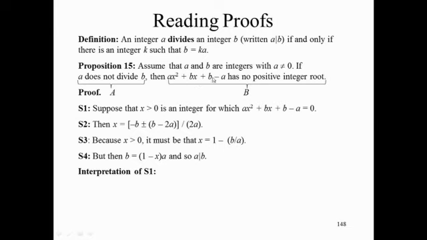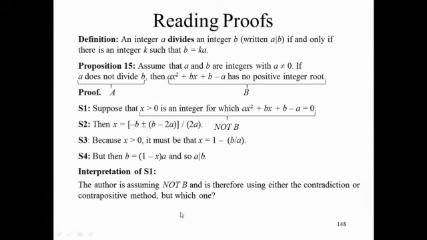Ax squared plus bx plus b minus a has no positive integer root. So what is the negation of this statement? It has a positive integer root, and that's exactly what the author is writing here. Suppose that x greater than 0, positive, is an integer root. This is precisely not B. And that means what proof technique is the author using? The contrapositive. Could be contrapositive or contradiction.